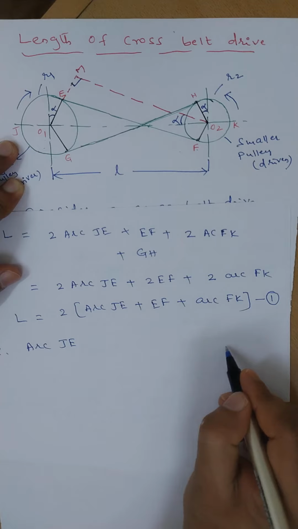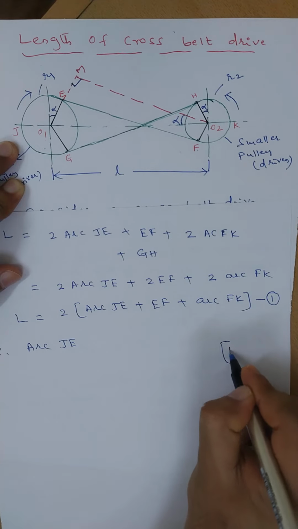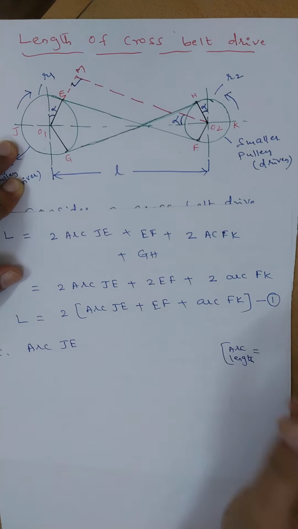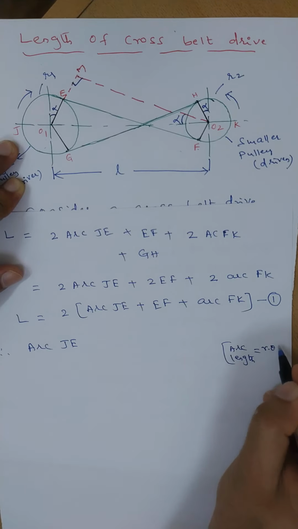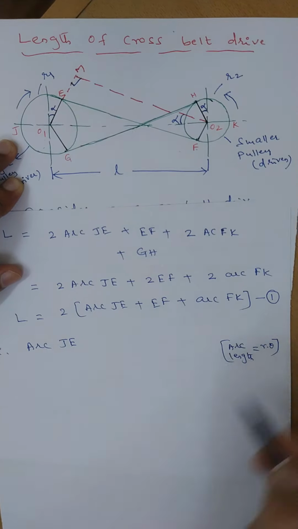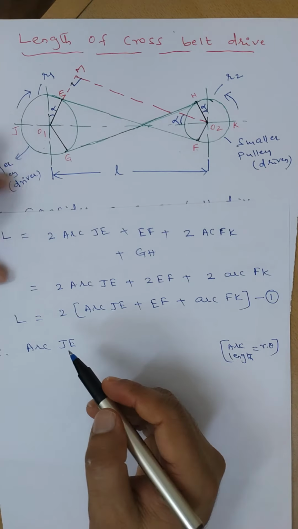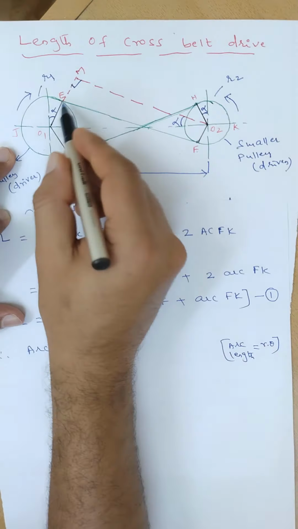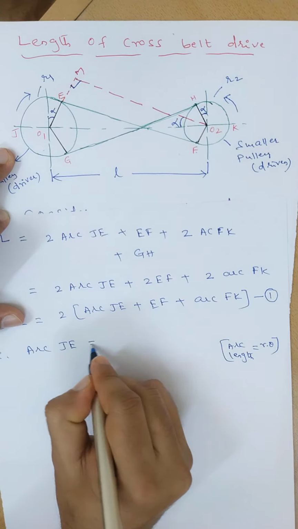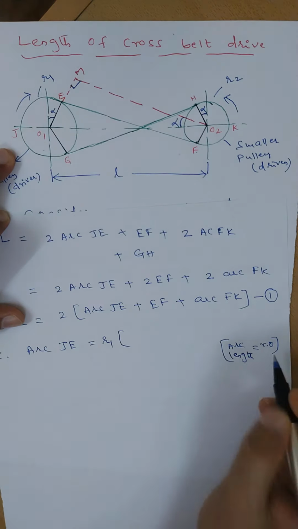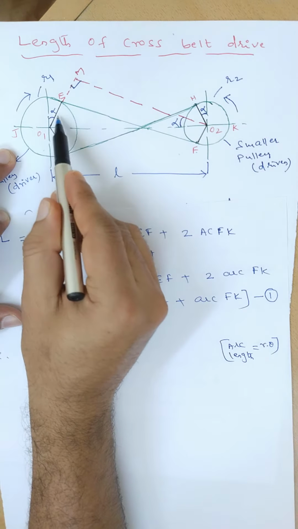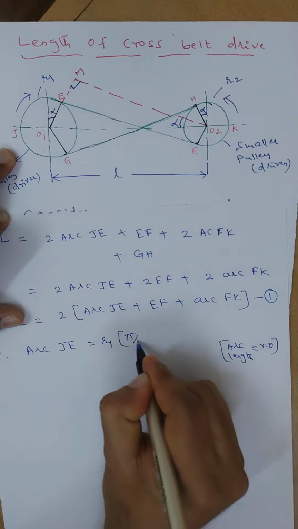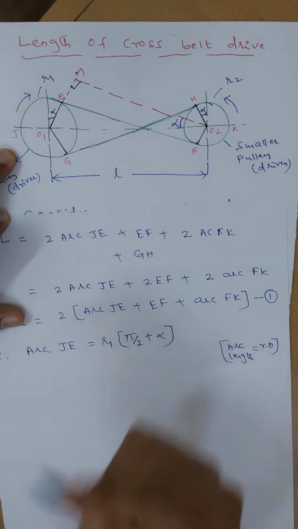We know the arc length formula: arc length equal to radius into theta, right? Apply the same here for JE. Radius is R1. Now come to theta. Theta is this angle here. Theta is pi by 2 plus alpha.